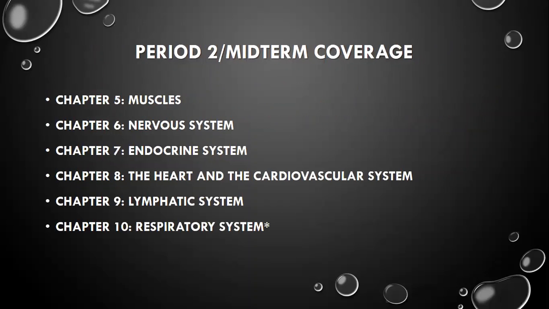For period 2, your coverage will include the nervous system and the endocrine system. Usually the nervous system is the last topic to be discussed, but the design of this subject is more like the construction of a building, wherein we start from the foundations going outward.